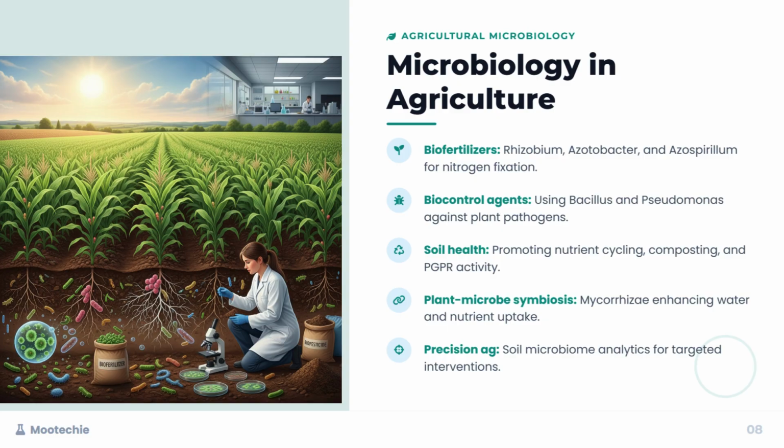Soil health is promoted by microbial activity that drives nutrient cycling, composting, and plant growth-promoting rhizobacteria activity. Healthy soil is teeming with microbial life that supports plant growth. Plant-microbe symbiosis is exemplified by mycorrhiza, fungi that form partnerships with plant roots, dramatically enhancing water and nutrient uptake. Finally, precision agriculture leverages soil microbiome analytics for targeted interventions. By understanding the microbial makeup of a field, farmers can apply inputs more efficiently and sustainably.